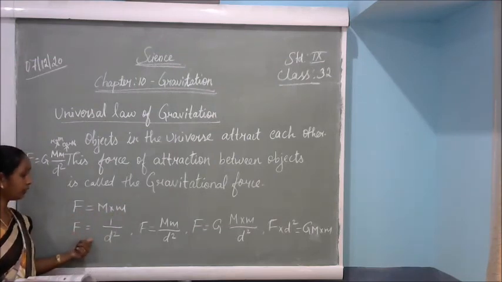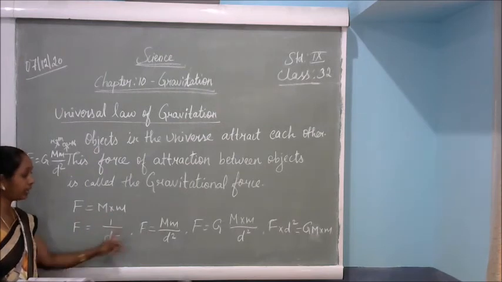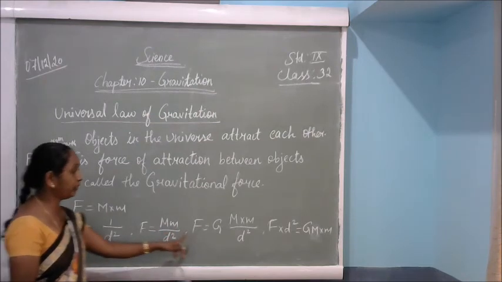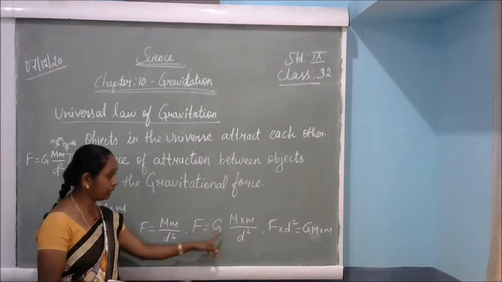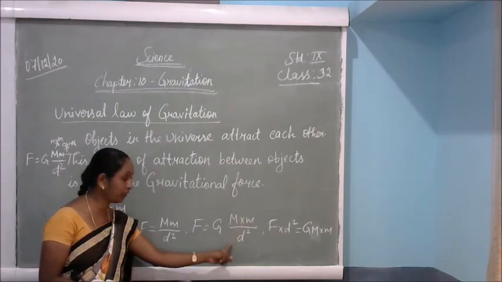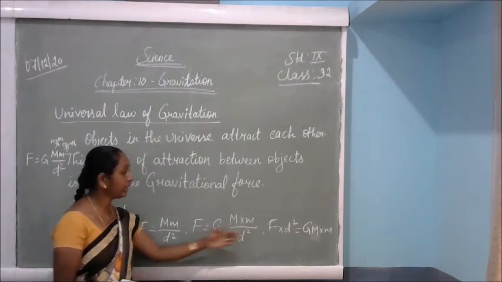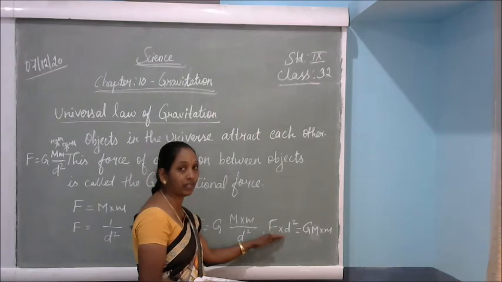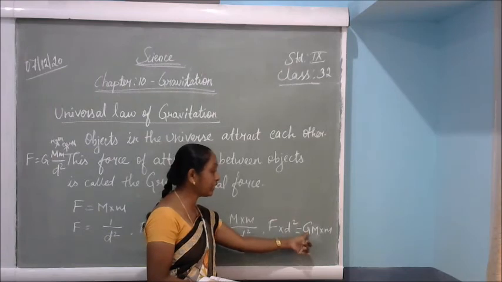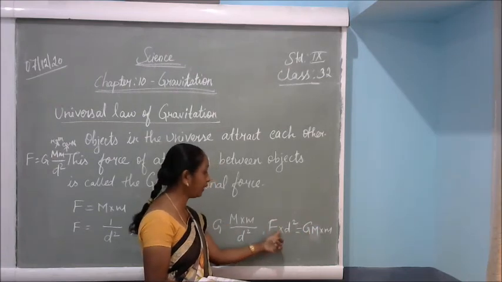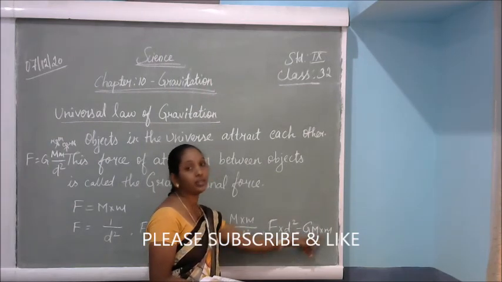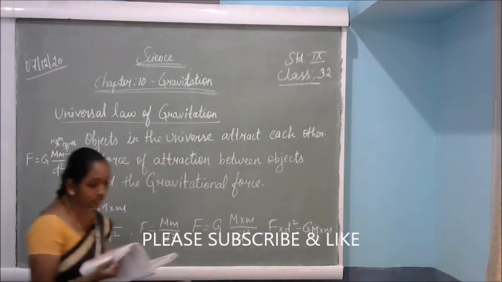So force is equal to the two different masses divided by the distance square. We get the formula: force is equal to G into the two different object masses divided by the distance square between them. So in the formula of gravitational force, F into d square is equal to G times the two different masses. That is F into d square is equal to G M m. Okay, that is the universal law of gravitation.